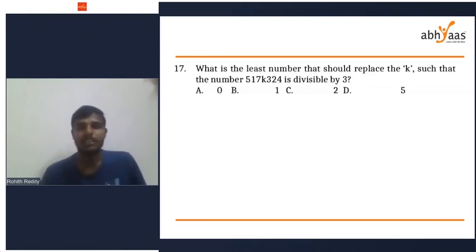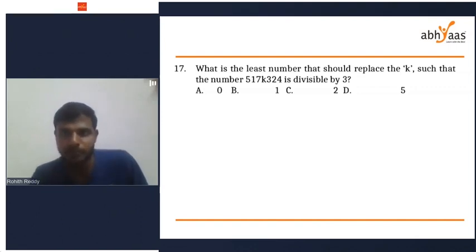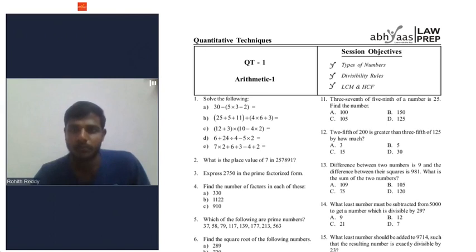What is the least number that should replace the k so that the resultant number 517k324 is divisible by 3? The divisibility rule of 3 we have to apply here. Bhumi says option B. Question number 17, right?